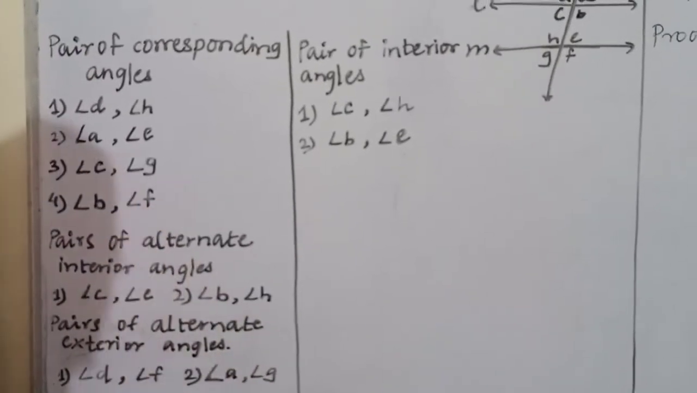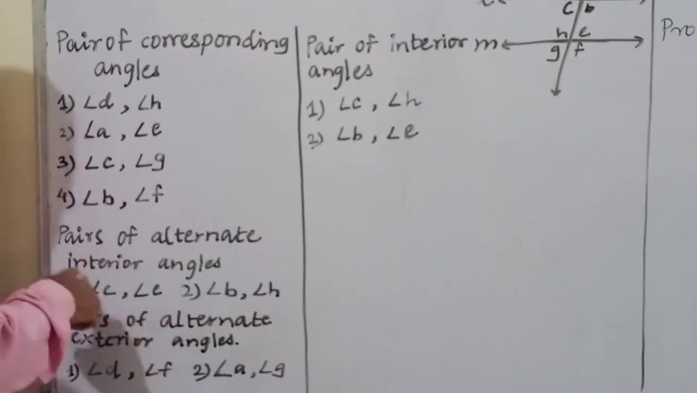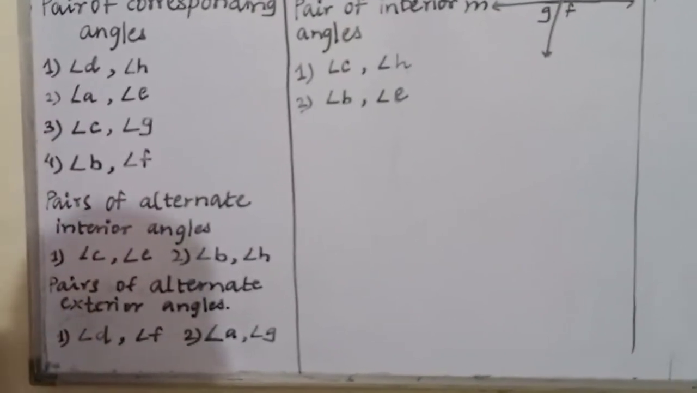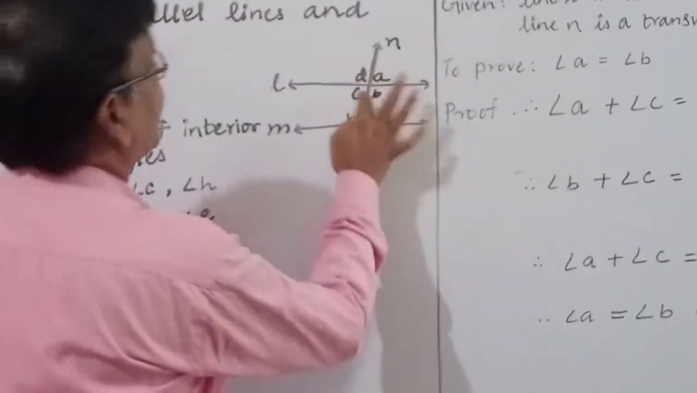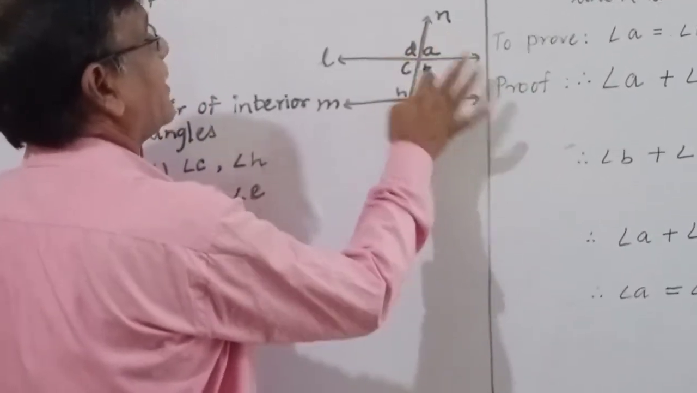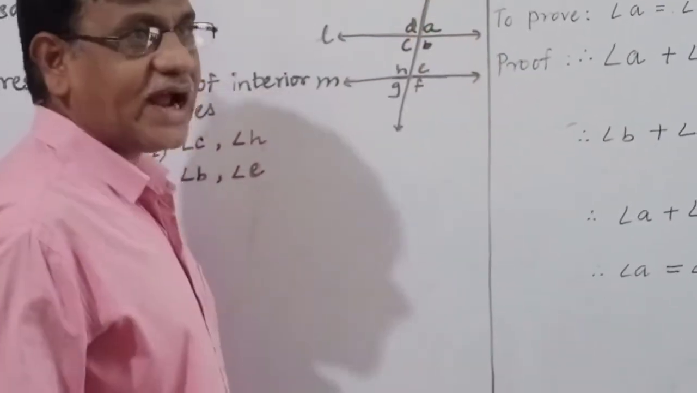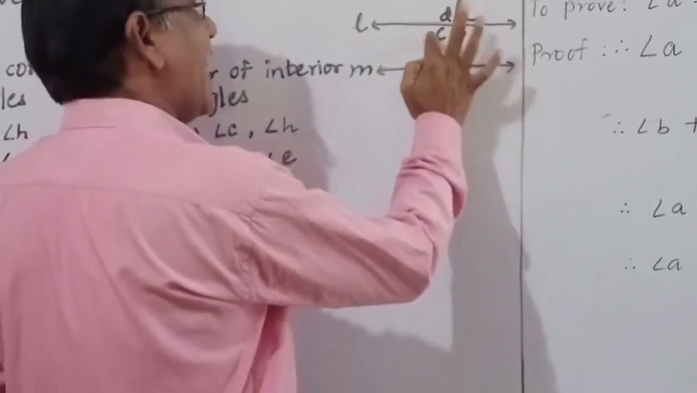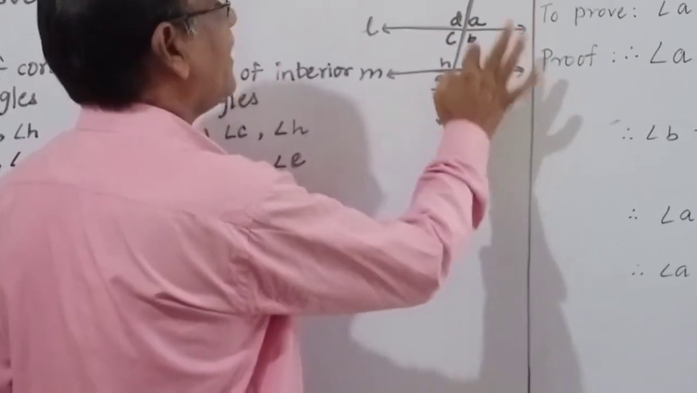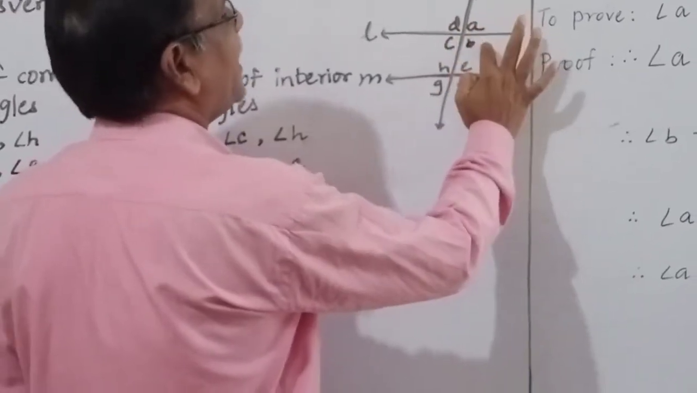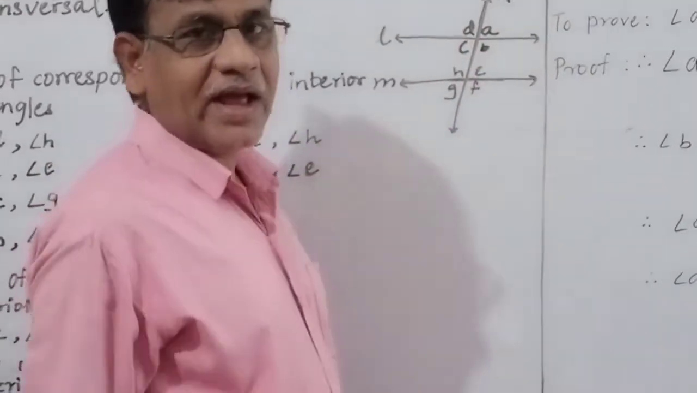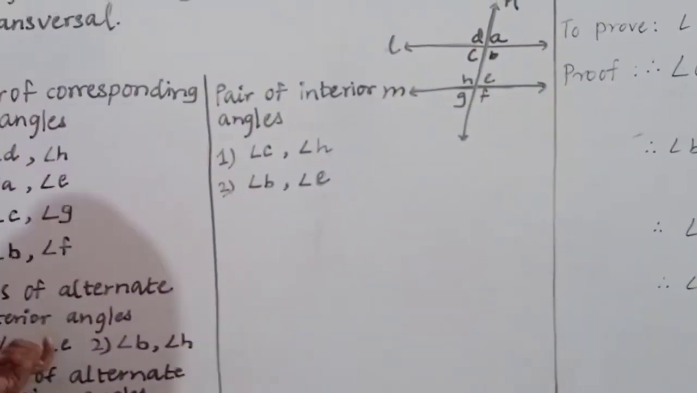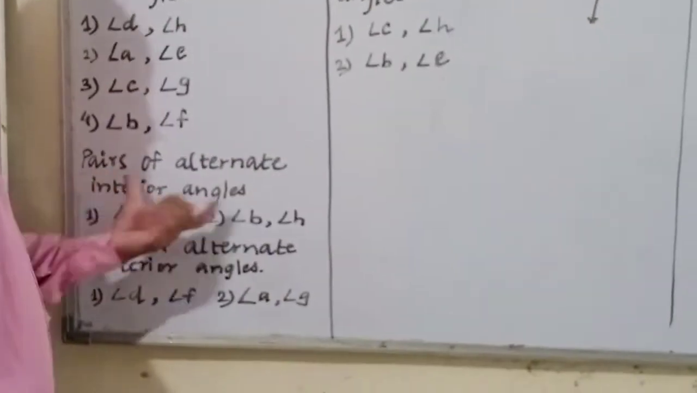Now second, the pairs of alternate interior angles. See here, these two are said to be alternate interior angles. Angle C and angle E are alternate interior angles. Angle H and angle B are said to be alternate interior angles. Okay. There are two pairs of alternate interior angles.